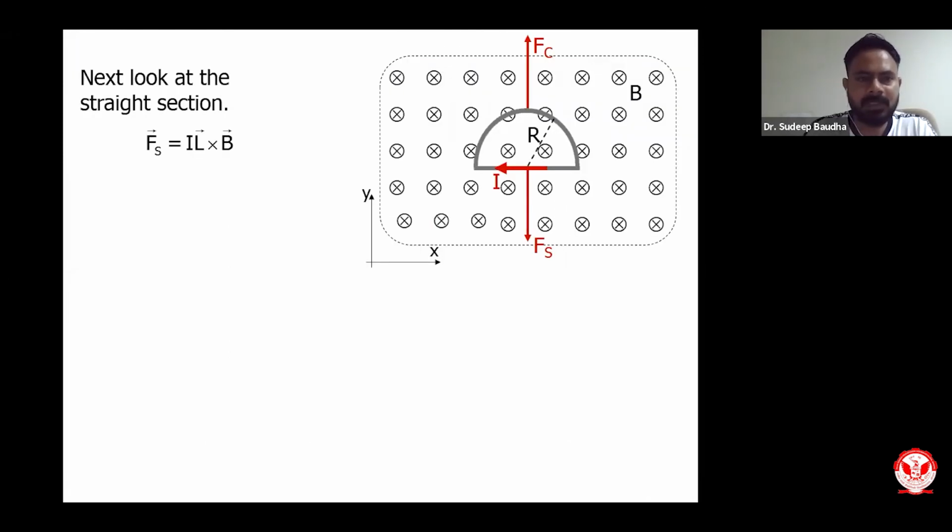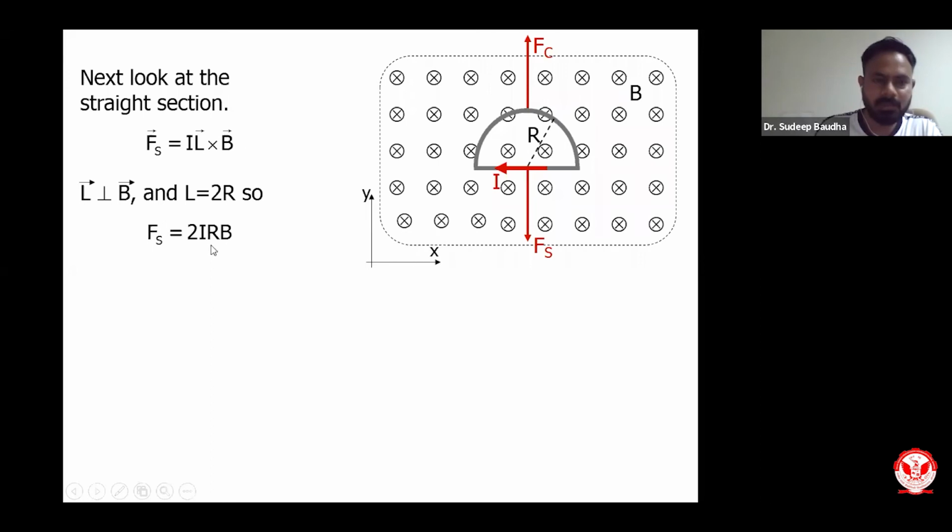Now what will be the net force at the straight section? That is going to be I L cross B. I is the current, L is the segment, and B is the magnetic field, and the force will be towards down. L is perpendicular to B and L is equivalent to 2R. So Fs is going to be 2IRB. So 2 into I into R into B will be Fs.